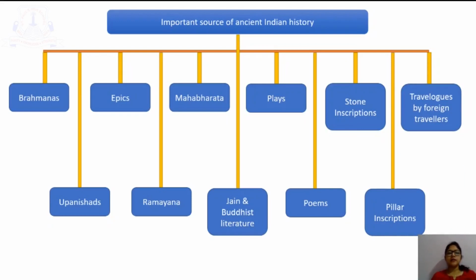I repeat it again: Brahmanas, Upanishads, epics, Ramayana, Mahabharata, Jain and Buddhist literature, plays, poems, stone inscriptions, pillar inscriptions, travelogues by foreign travelers.